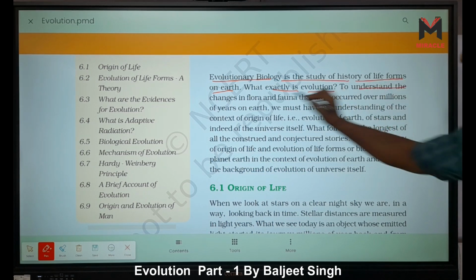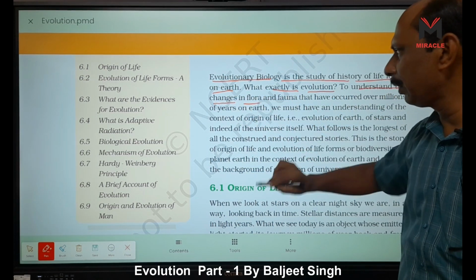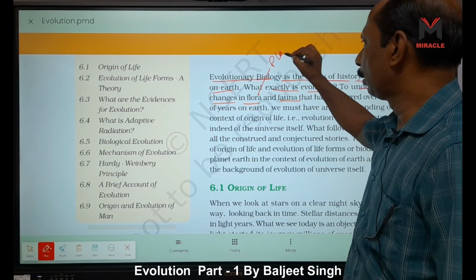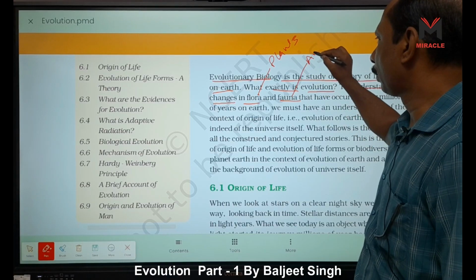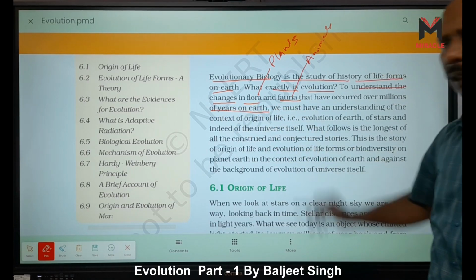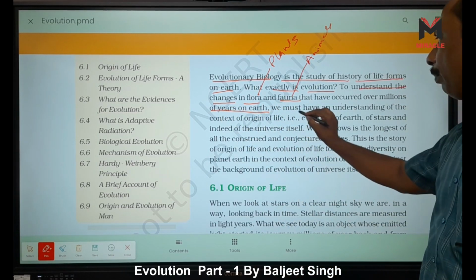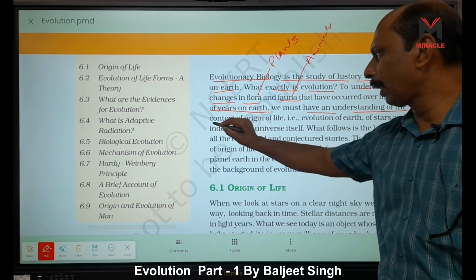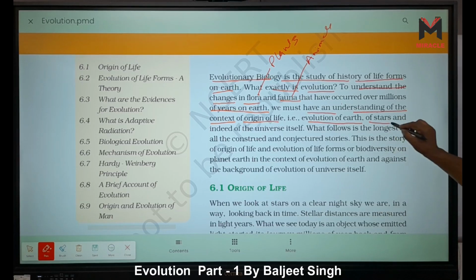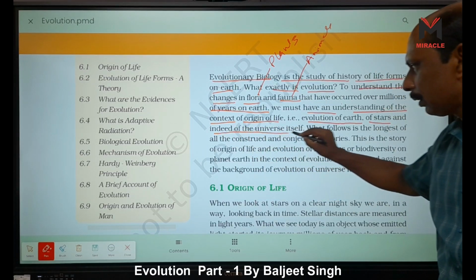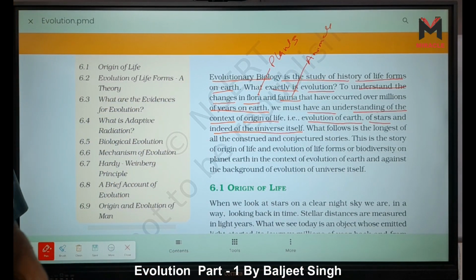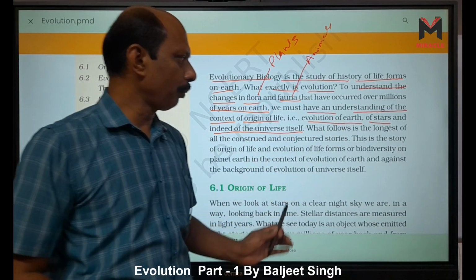To understand the changes in flora and fauna. Flora means plants and fauna means animals. Plants and animals that have occurred over millions of years on Earth, in a very long lifespan. We must have an understanding of the context of origin of life, that is the evolution of Earth, of stars, and indeed the universe itself.